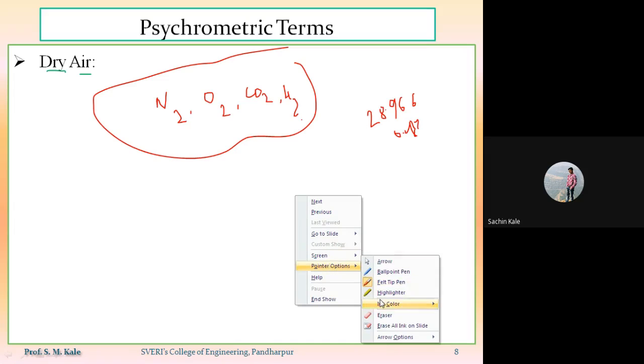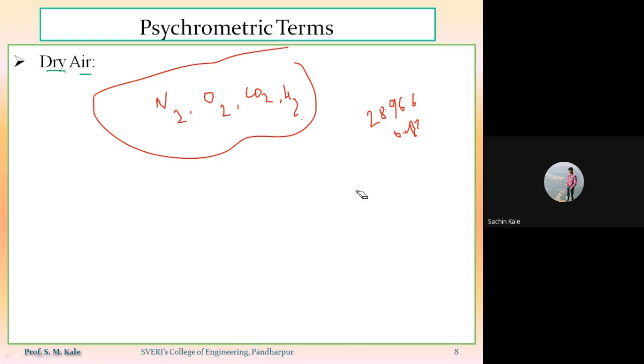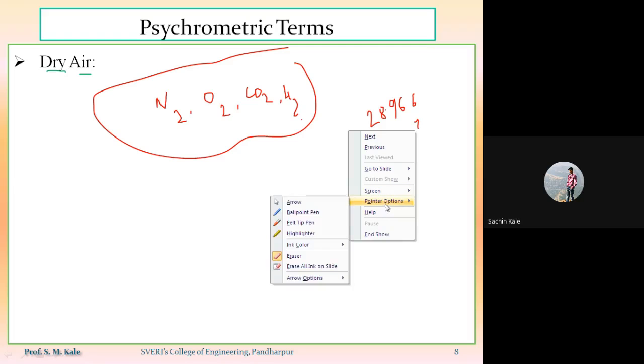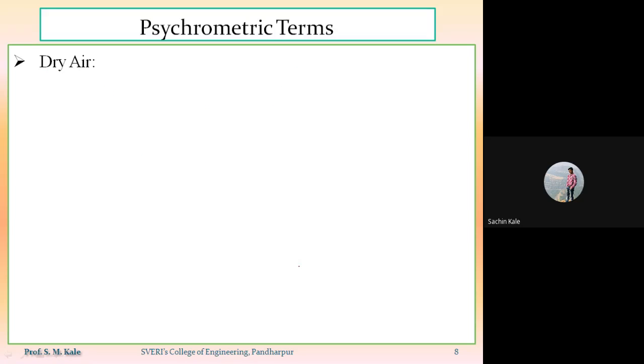Have you understood the meaning of dry air? Yes or no? Dry air is nothing but a pure mixture of various gases. Then the next term is moisture.